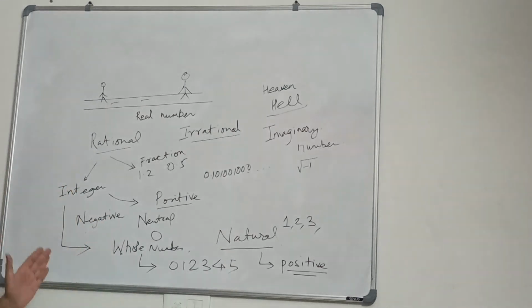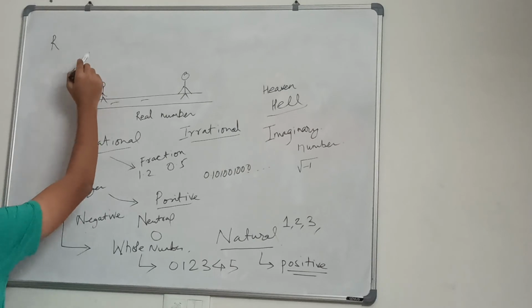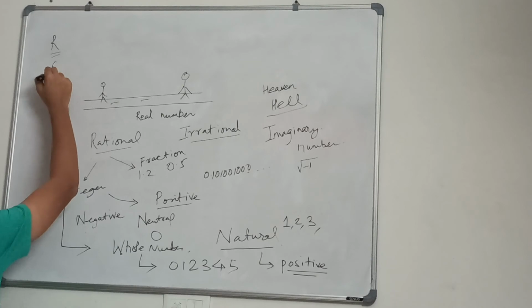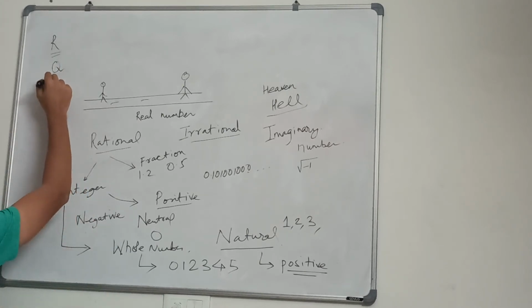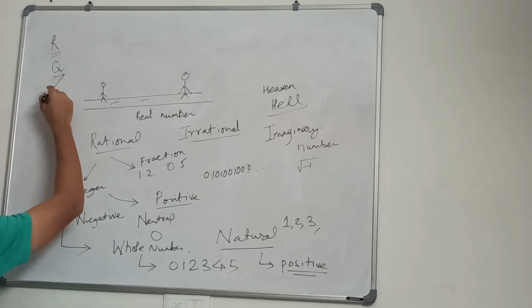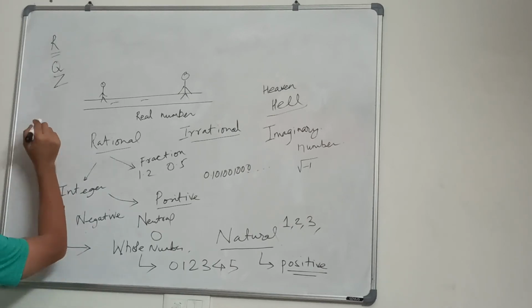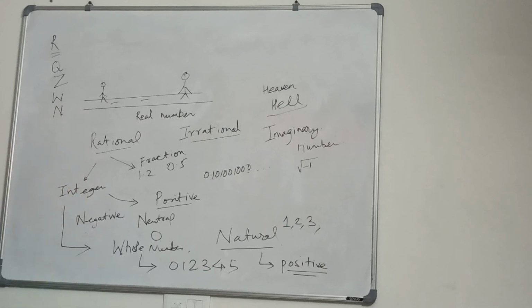I'll just tell you that real number is denoted as R, rational number is denoted as Q, integer is denoted as Z, whole number is denoted as W, and natural number is denoted as N.